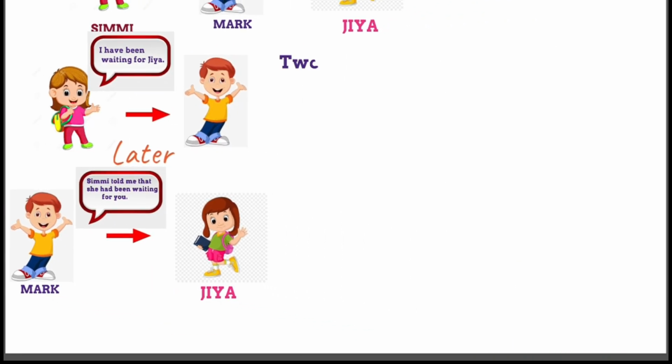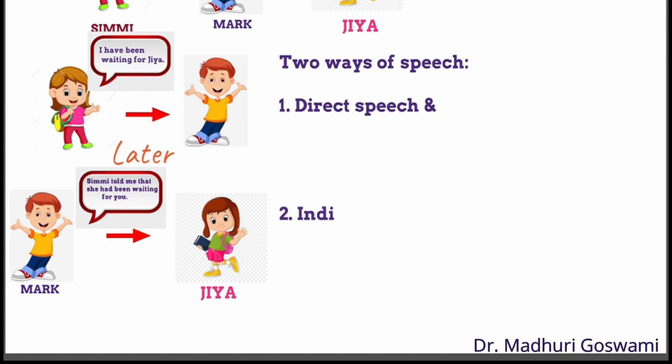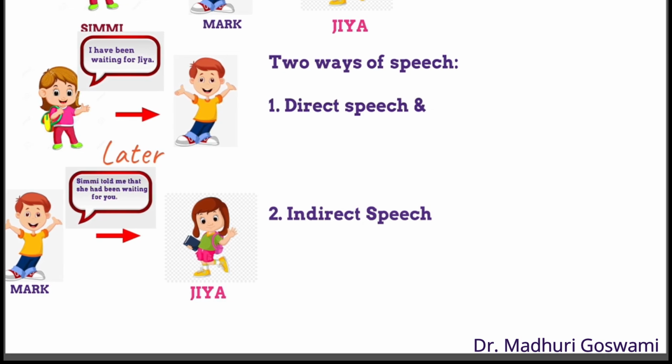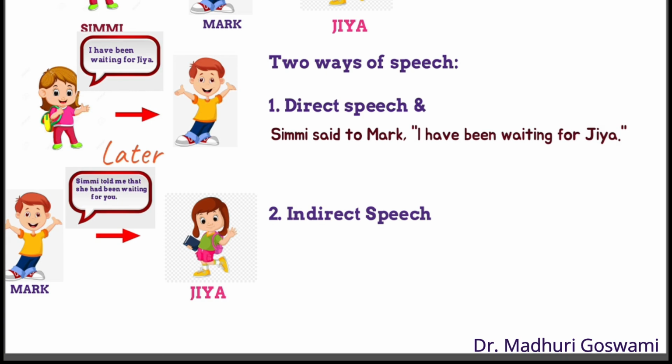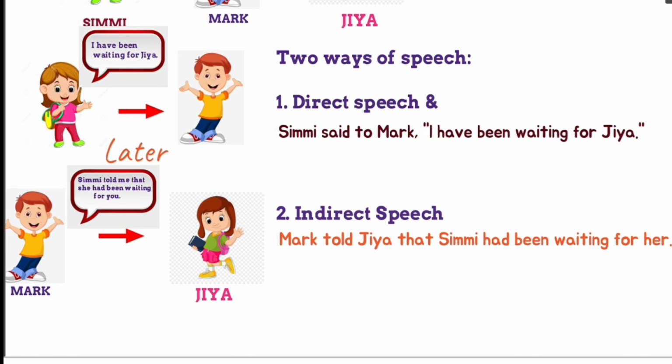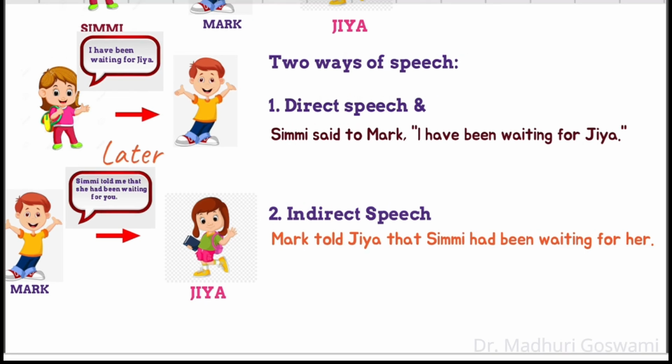In simple words, the reported speech can be expressed in two different ways. The first one is repeating the actual words used by the speaker and putting them within the quotation marks, and this is known as the direct speech or direct narration. In the second way, we can give the substance of those words of the speaker, or the main idea of the words of the speaker is reported by another person. This is called the indirect speech or indirect narration.